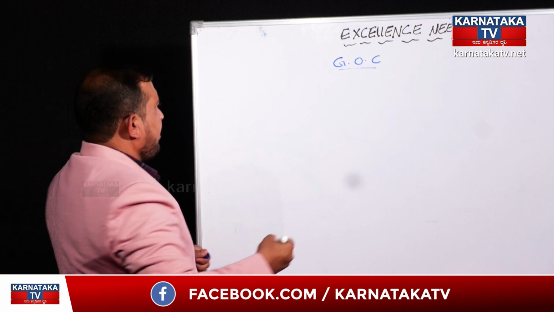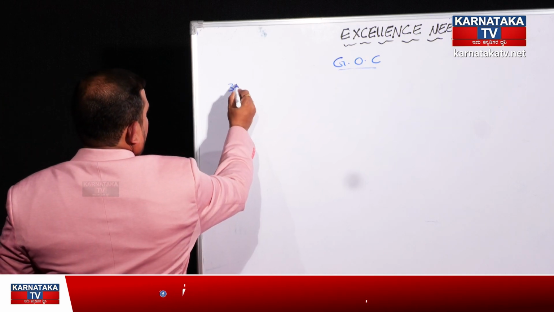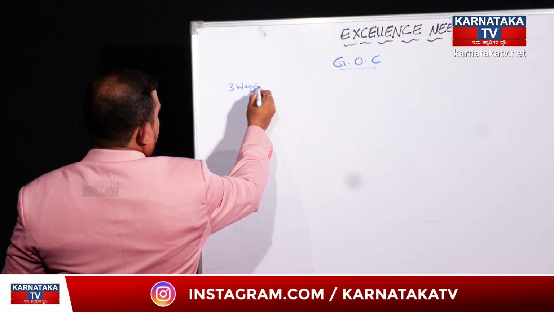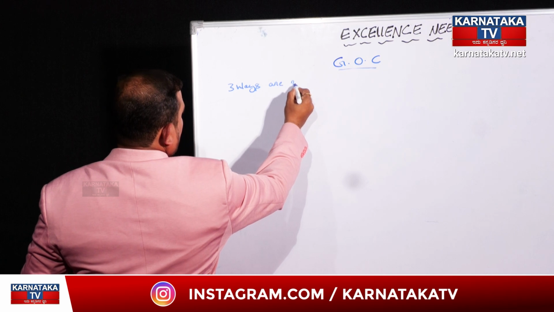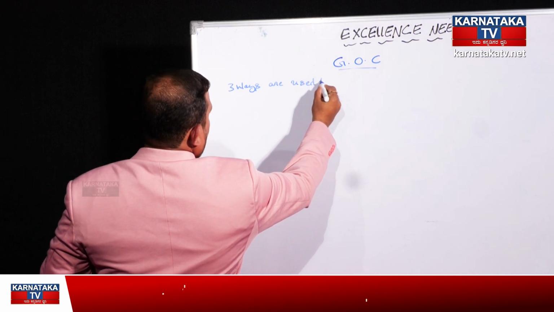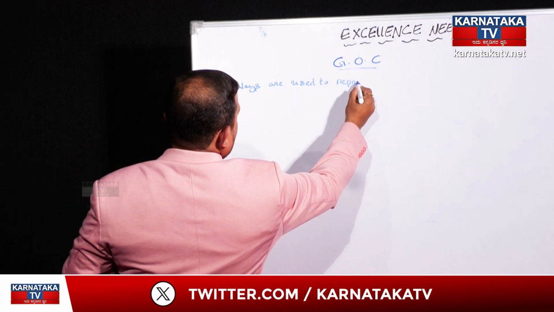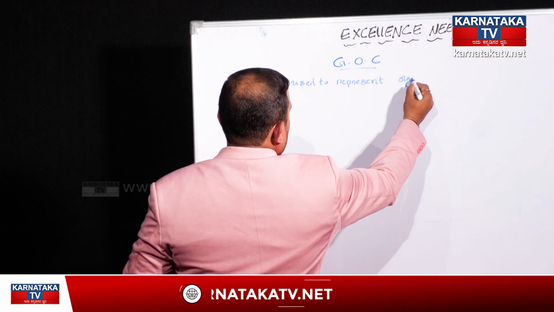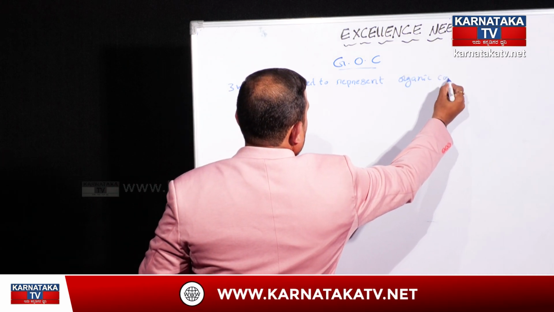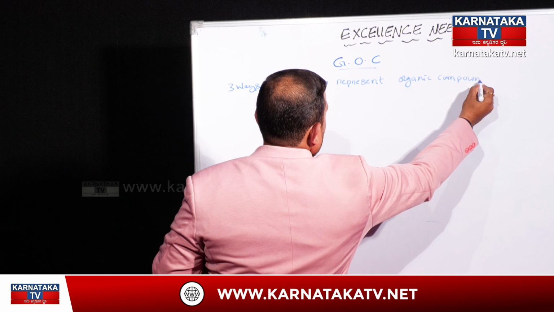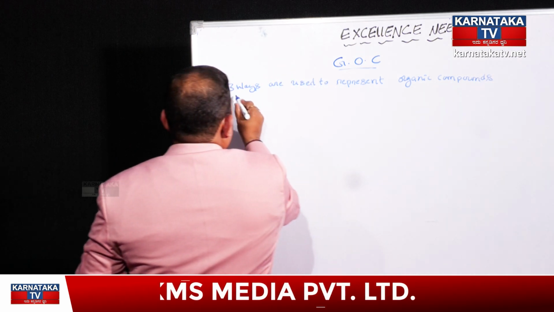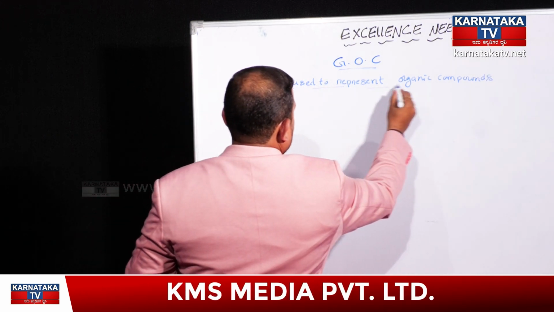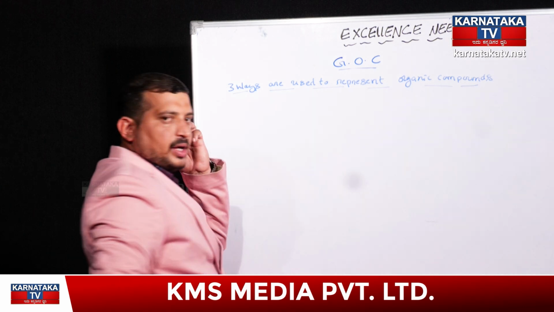There are three ways used to represent an organic compound.